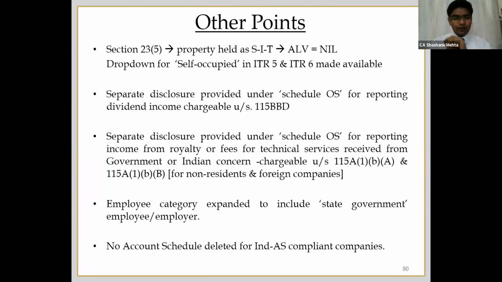The last point is a very simple point. If you see the ITRs last year, in case of India's compliant ITR 6, there is a specific schedule for India's reporting. At the end of India's reporting, they had mentioned a clause where no books of accounts are maintained. Obviously, if a company is liable for India's reporting, there is no need for that kind of category, no books of accounts. So they have removed that, not a big point. So this was basically with respect to changes in ITRs of AY 2021.